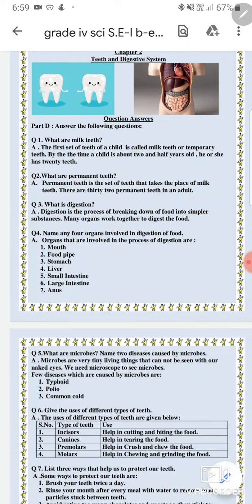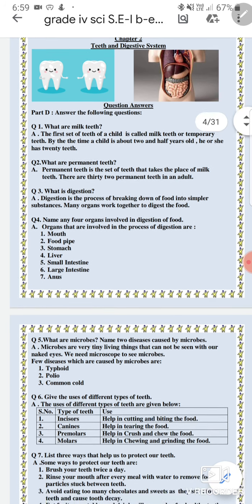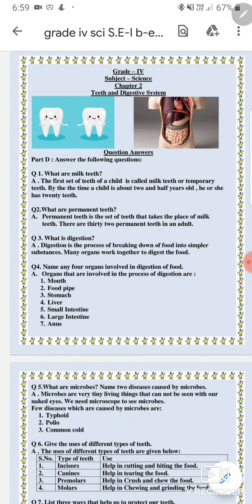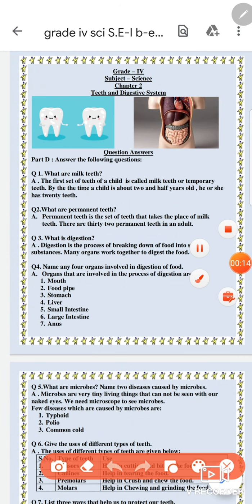Hello everyone. In today's lecture, I will explain the question answers of chapter 2, that is teeth and digestive system of grade 4. First is, what are milk teeth? The first set of teeth of a child is called milk teeth, or we also call